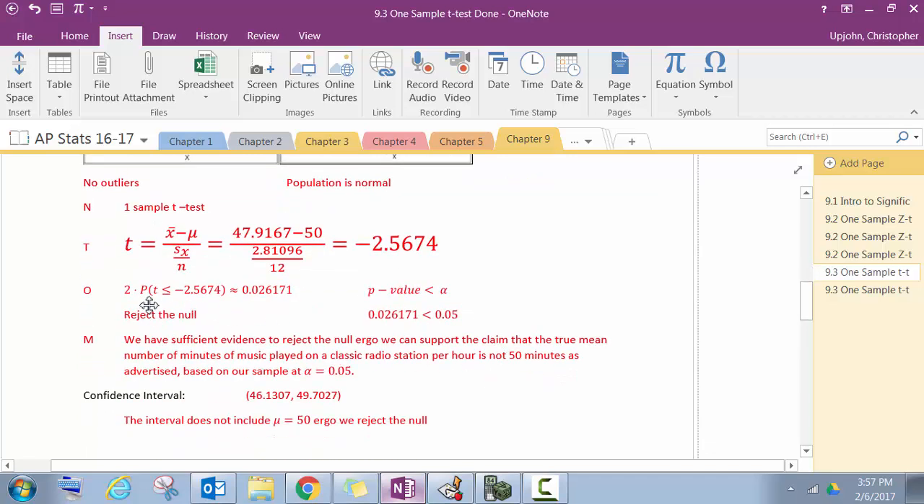So now we need to do 2 times the probability that t is less than that. We're doing less than because, even though it's two-tailed, this is negative, so we do less than. So negative 2.56. This would be 2.56. We need to do both, so that's why it's 2 times that.